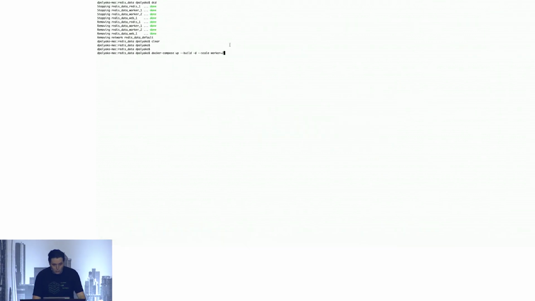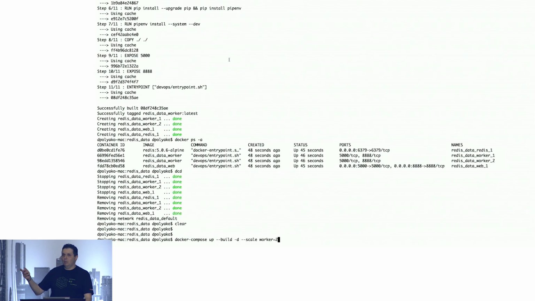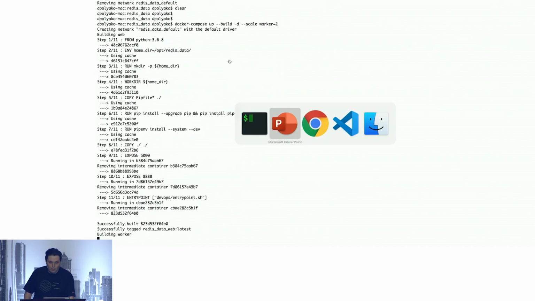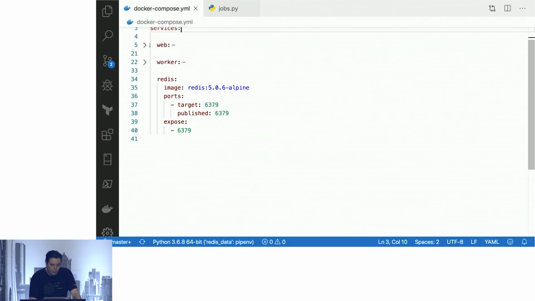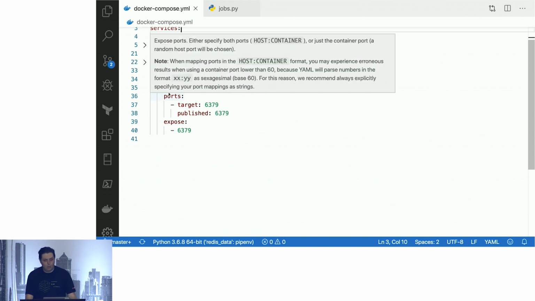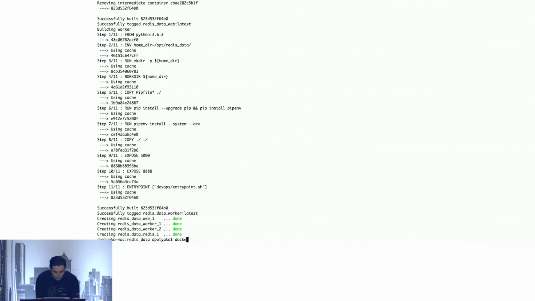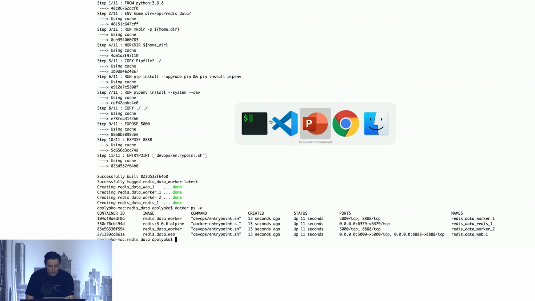And for that, I'm going to use Docker and Docker Compose. Are people familiar with Docker Compose? It's essentially a way to start and stop multiple containers at the same time. So I'm going to start this container. I'm going to actually launch 2 workers, so I have a really scalable environment locally. And here you can see that I have a web container, a worker container, and then I have a Redis container. So total 4 containers in my local setup. And I can see them all running.